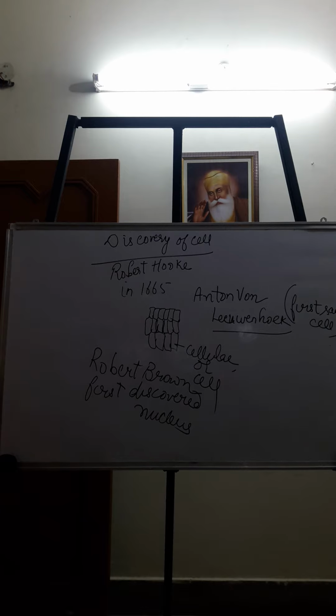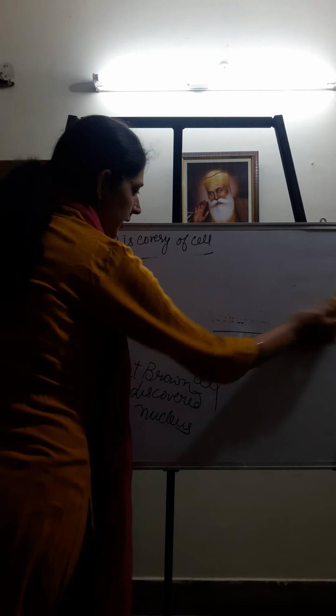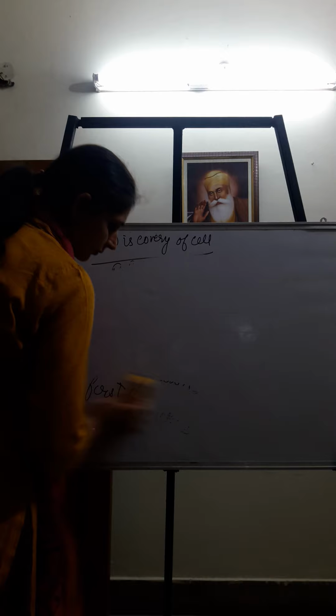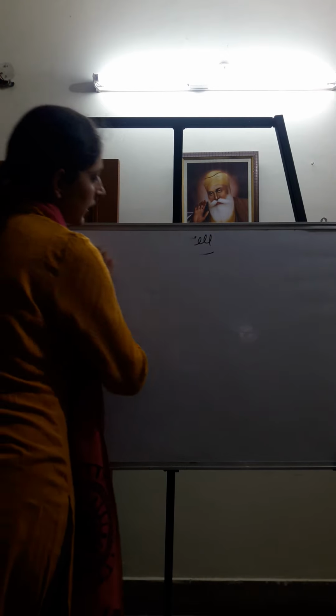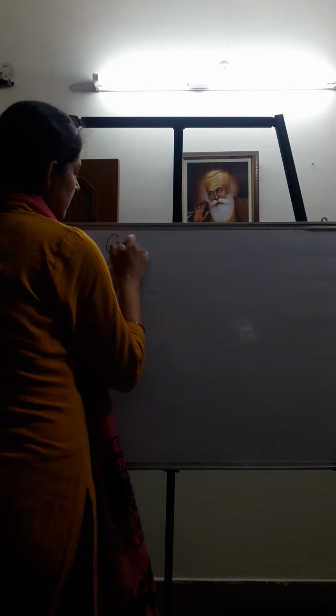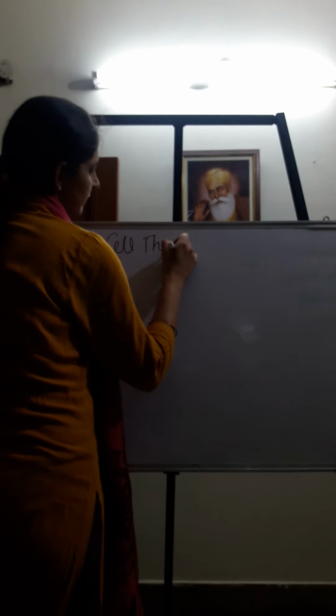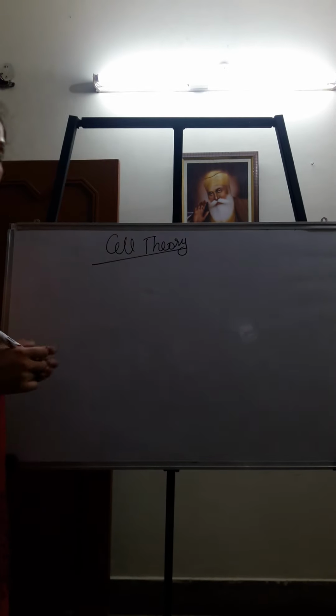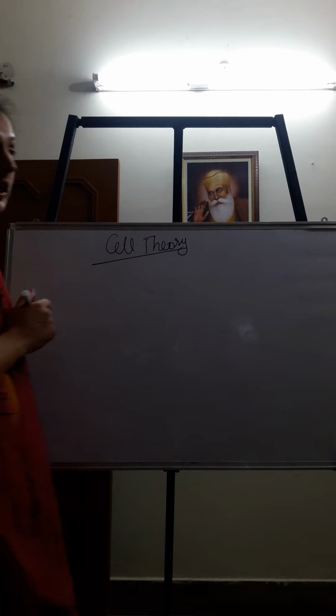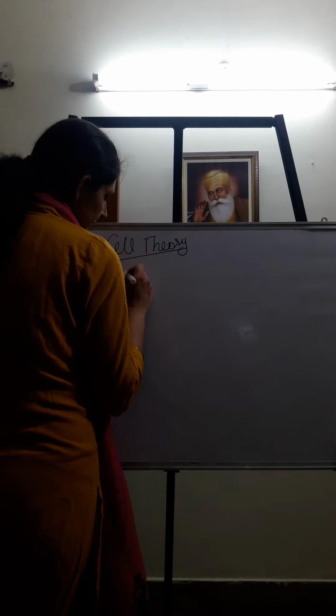Then if we talk about the cell theory, it was also an important concept regarding the cell. It was given by two scientists, Schleiden and Schwann, in 1838.